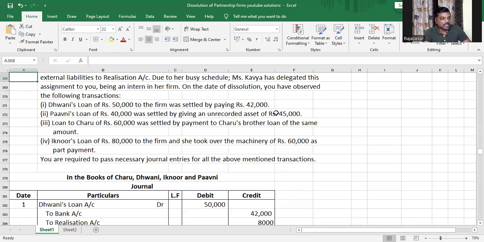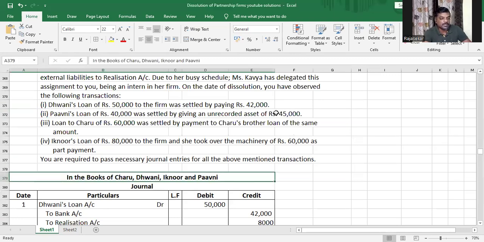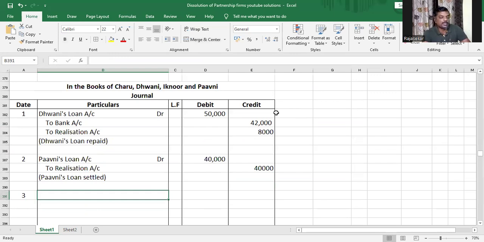loan account. And the third one is: loan to Charu was settled by payment to Charu's brother's loan of the same amount. Loan to Charu of rupees 60,000 was settled by payment to Charu's brother's loan of the same amount. Now, Charu's brother's loan is what, my dear children? It's a third party liability. When you're settling a third party liability, which account will be debited? Just like when an asset goes out, realization account is credited.